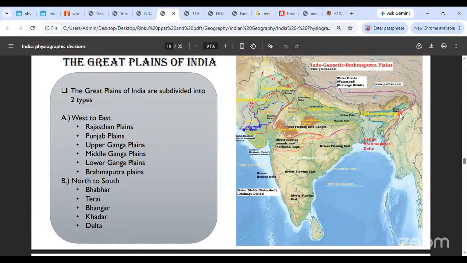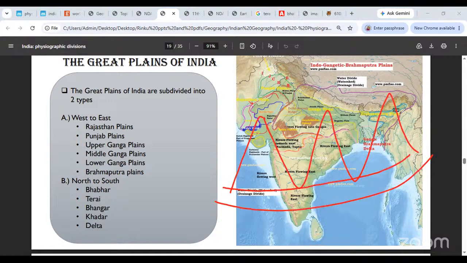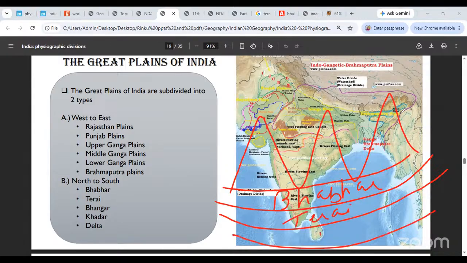And now if you're looking at the north to south division, then it can be done as straight at the foothills of the mountains. So say for example, if this is the Himalayas, then usually the belt which is closest to the Himalayas, exactly at the foothills, is famously called as the Bhabar belt. And then below that, you get the Terai belt. And then after that you usually get the Khadar belt. And then after the Khadar belt you get the delta, sorry, Bangar.